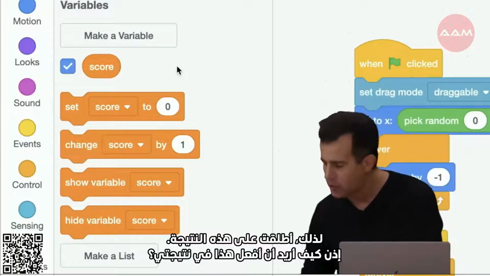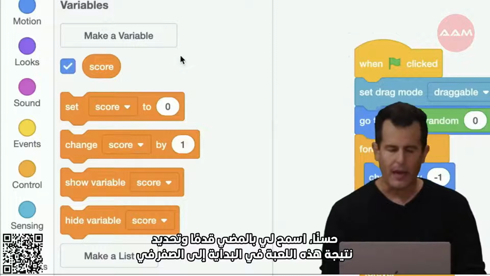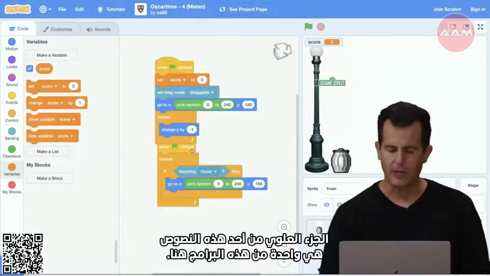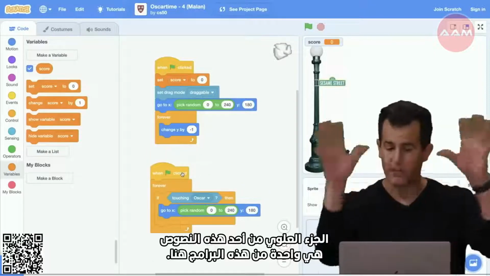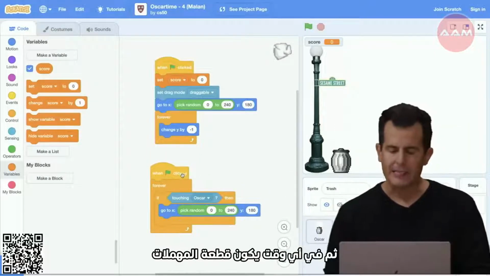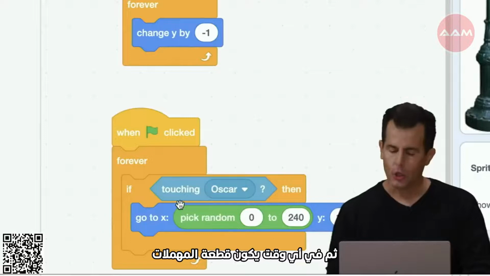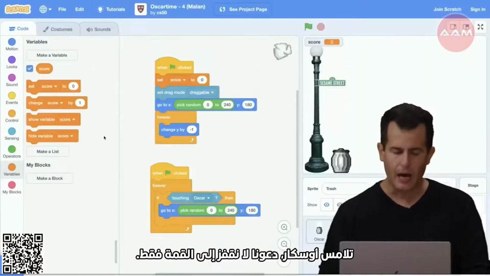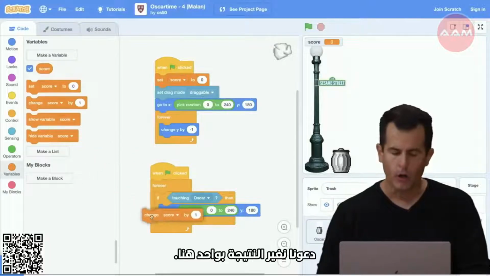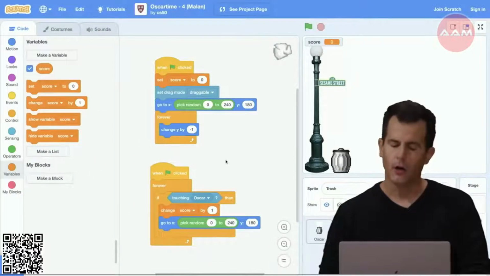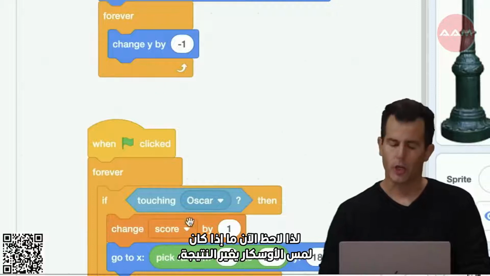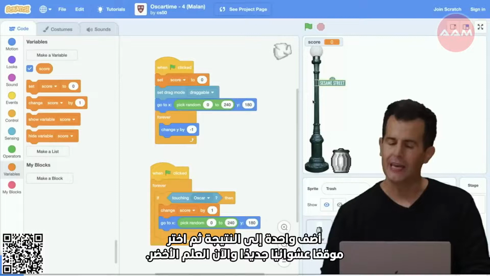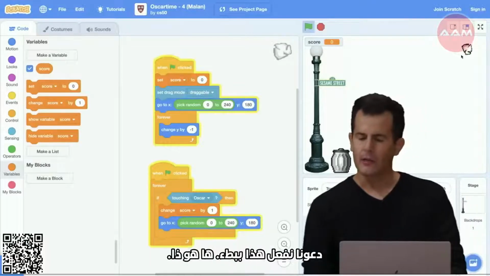So how do I want to do this with my score? Well, let me go ahead and initially set this game's score to 0 at the very top of one of these scripts, or one of these programs up here. And then any time my piece of trash is touching Oscar, let's not just jump to the top. Let's change the score by 1 up here. So now notice, if touching Oscar, change the score, that is, add 1 to the score, and then pick a new random location. And now, green flag, let's do this slowly.